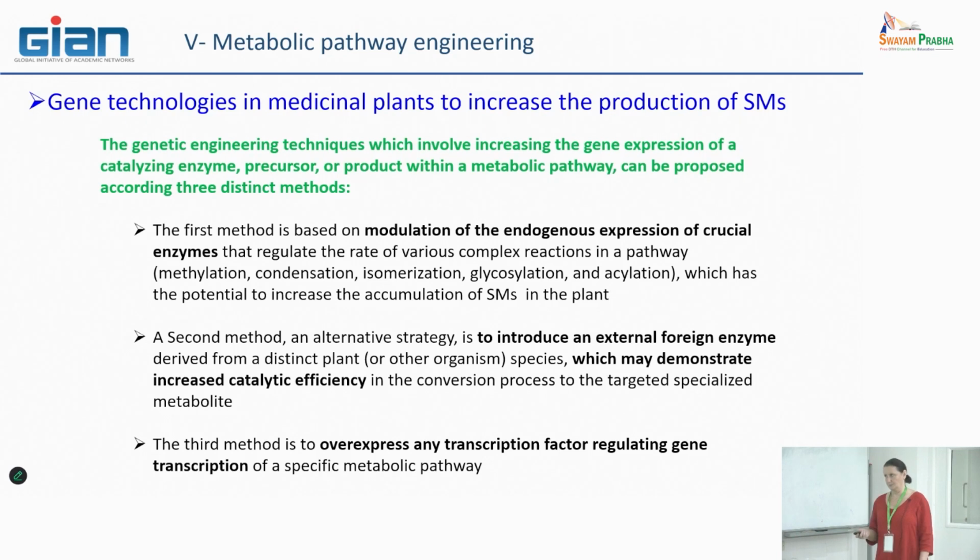The third method is to overexpress several transcription factors, which can be a way to coordinately increase the expression of several enzymes of the same pathway. Instead of acting on only one point of the pathway, we can think of acting on a portion of the pathway, for example the end part of the pathway.